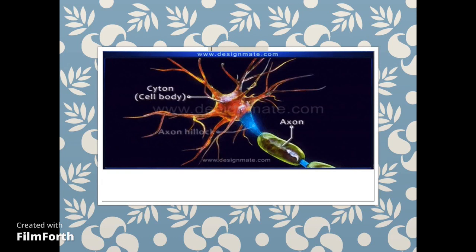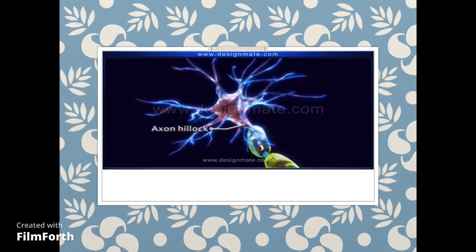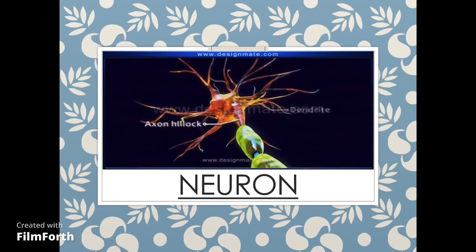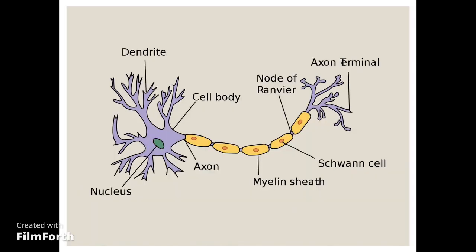The next we have is the structural and functional unit of the nervous system, which is basically the neuron. A neuron is a cell which is differentiated from the other cells of the body because of its structure. Here we have the structure of a neuron. A neuron has two types of projections, which are basically the dendrites and the axon.